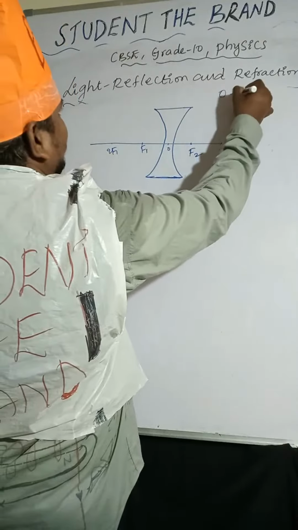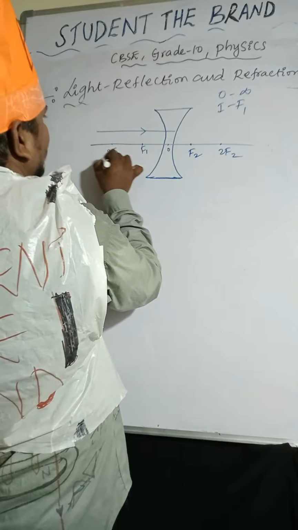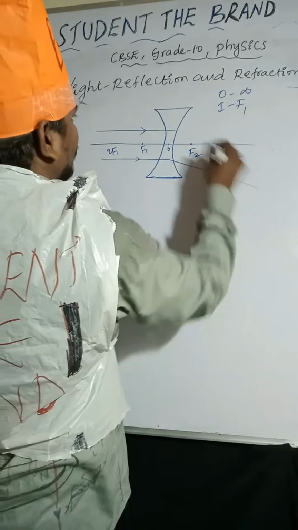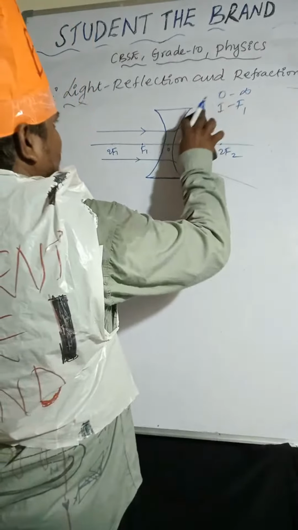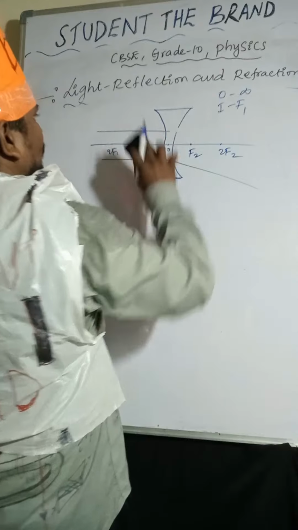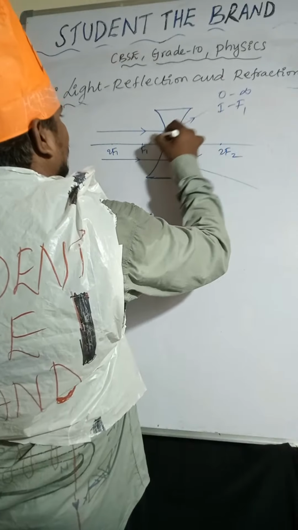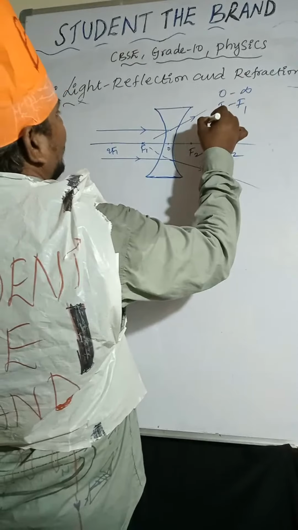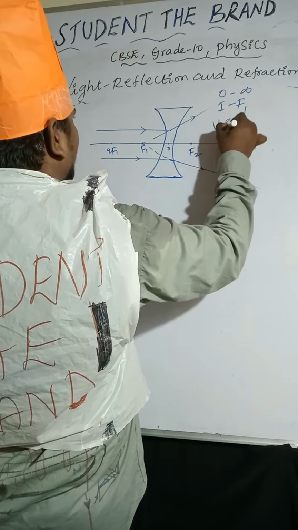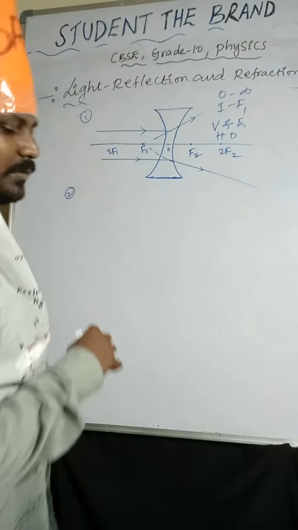So object is at infinity, image is forming at F1, virtual, erect and diminished. In concave lens only virtual, erect and diminished image will form, always. So nature of the image is virtual and erect, size of the image is highly diminished. So point number 1. Coming to point number 2.